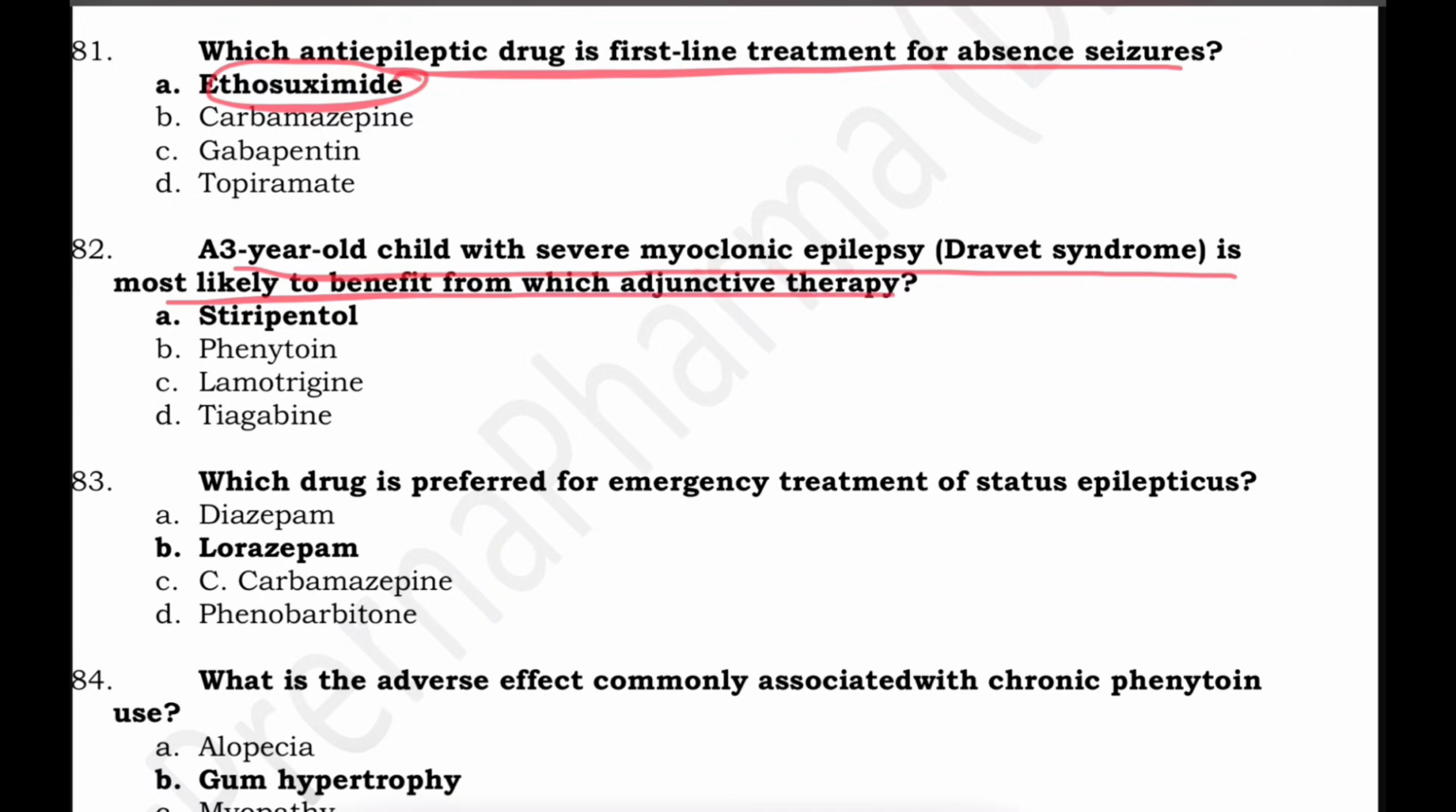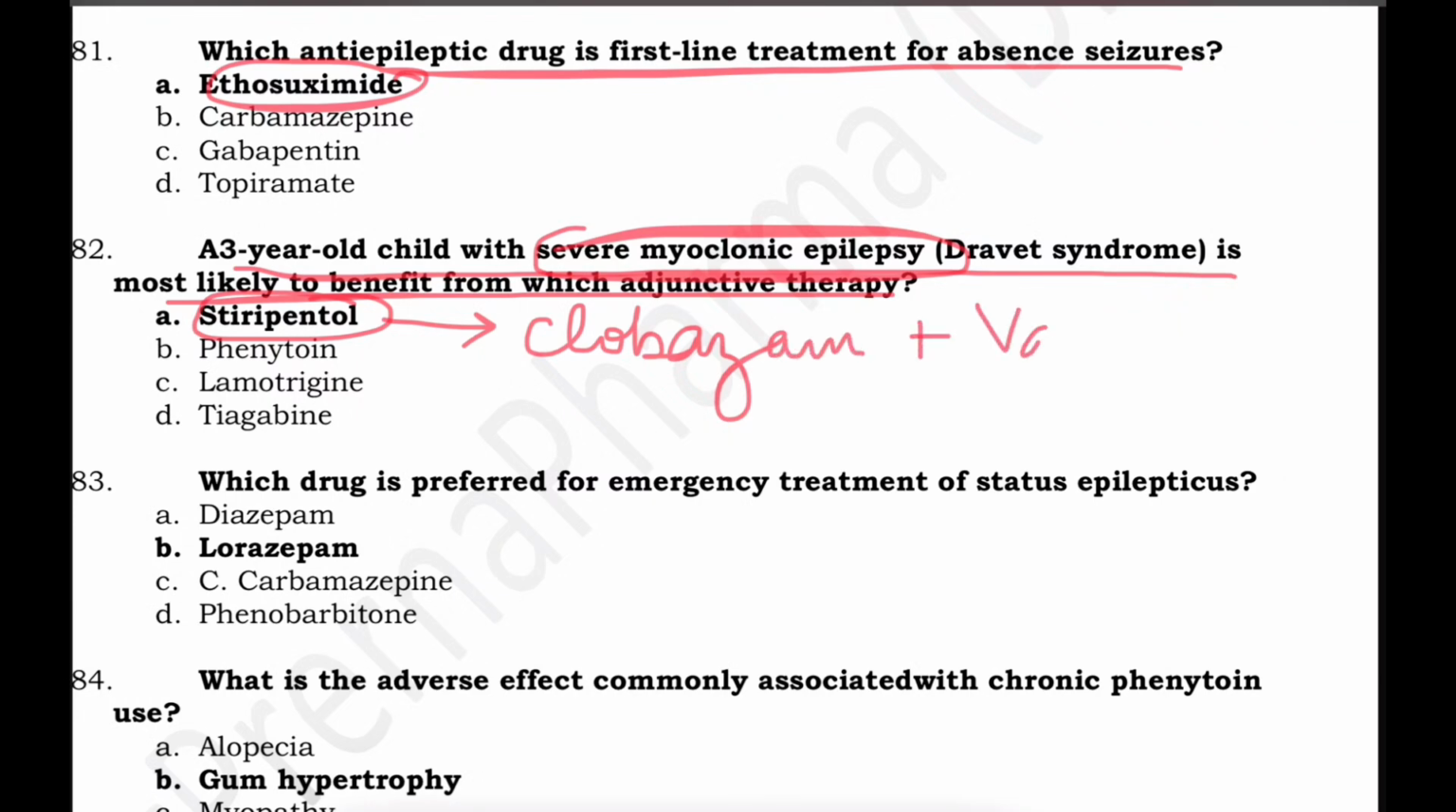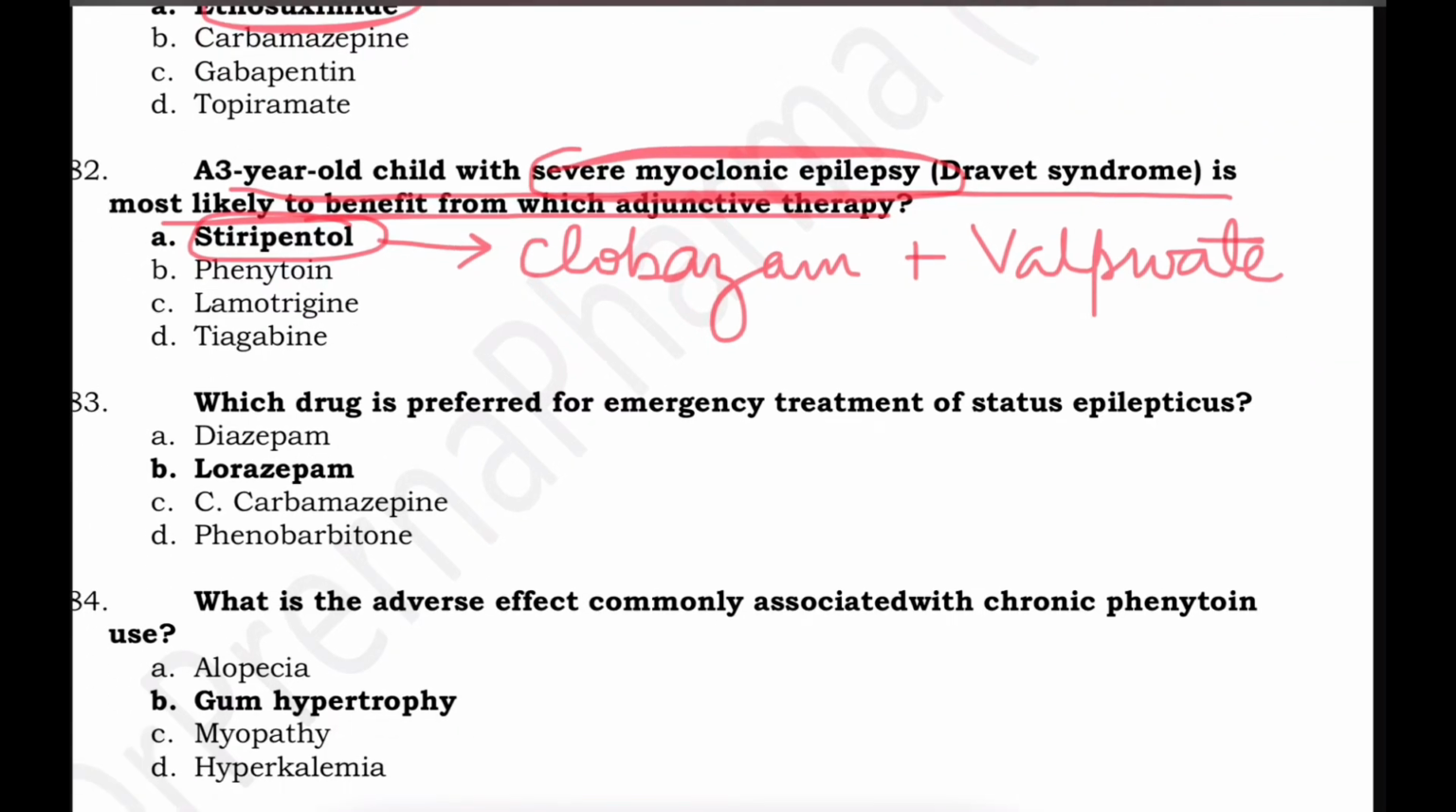A 3-year-old child with severe myoclonic epilepsy is most likely to benefit from which adjunctive therapy? Now, in a severe myoclonic epilepsy patient, the drug which is given as adjunctive therapy is stiripentol. Stiripentol is approved when used with clobazam. It is not given alone, clobazam plus valproate. This is the therapy for Dravet syndrome.